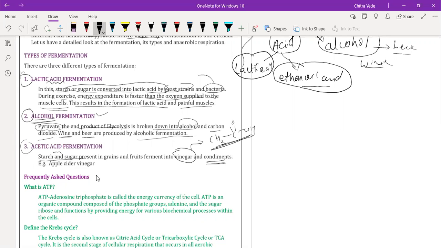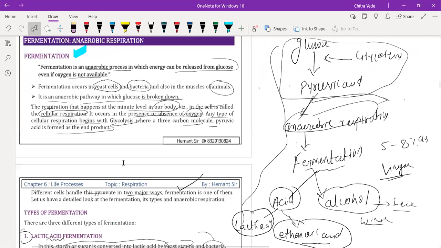Now your question. Somebody is asking a question. Have you understood, everyone? Okay, take a screenshot for types of fermentation. Already taken. Done, beta? Yes, sir.